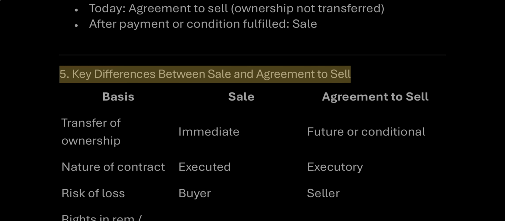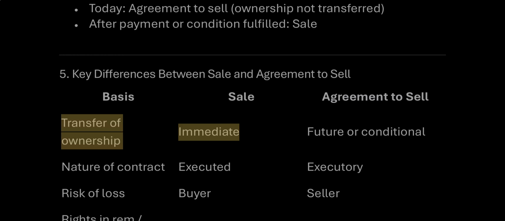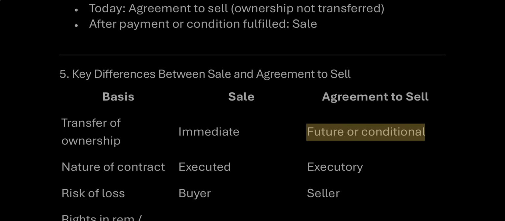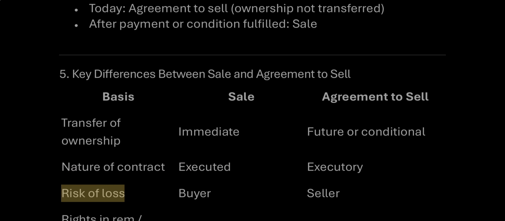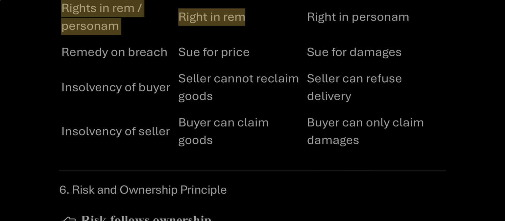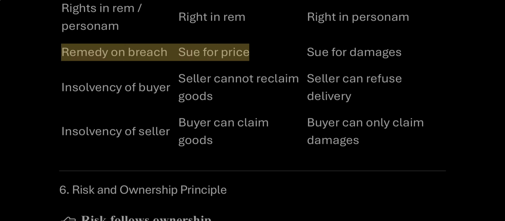5. Key differences between sale and agreement to sell. Basis: Sale versus agreement to sell. Transfer of ownership: immediate versus future or conditional. Nature of contract: executed versus executory. Risk of loss: buyer versus seller. Rights: right in rem versus right in personam. Remedy on breach: sue for price versus